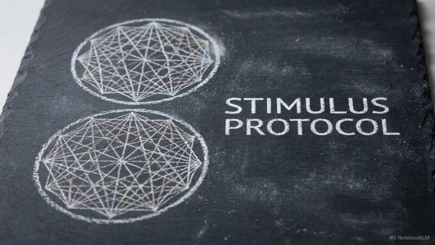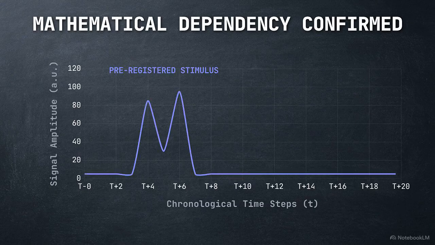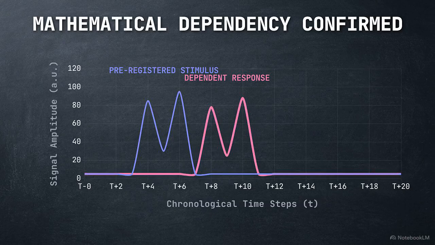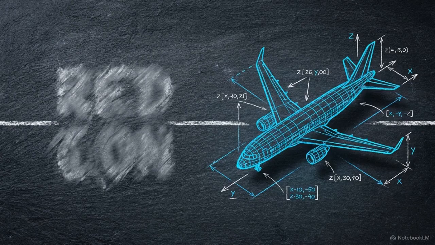The highest tiers, level 5 for an agency hypothesis and level 6 for a communication hypothesis, are only considered after ordinary explanations are exhausted. These levels apply physical tracking logic to stimulus-response patterns. Level 6 is a rigorous statistical test. If the system emits a pre-registered signal, it measures if the object's subsequent behavior shows a mathematical dependency, framing interaction as a quantifiable relationship. Historical UAP research has long been hindered by the reliance on isolated post-hoc imagery.